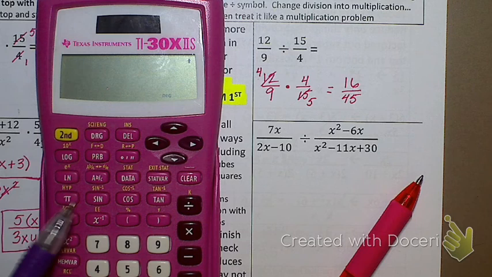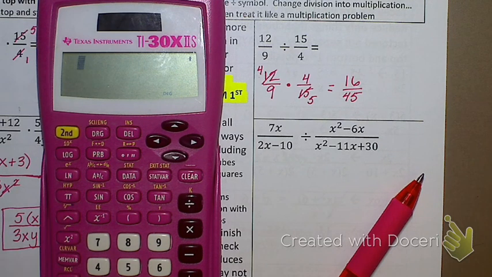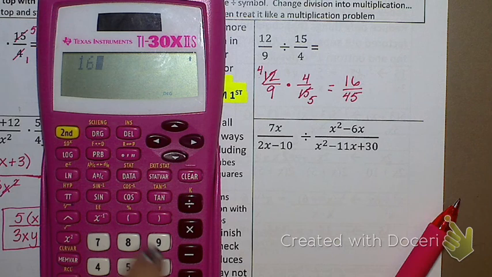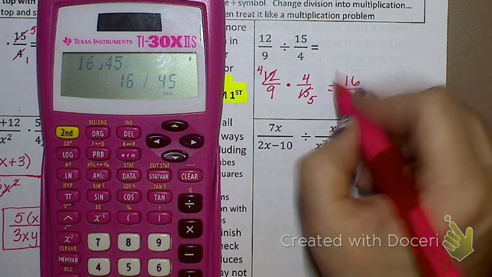It actually looks like a fraction. But this is your fraction button. So if I wanted to type in 16 over 45, I type in 16 fraction 45. And when I hit enter, it's going to give me the most reduced form of that fraction. If that's the most reduced form, that means that's as far as it can go.